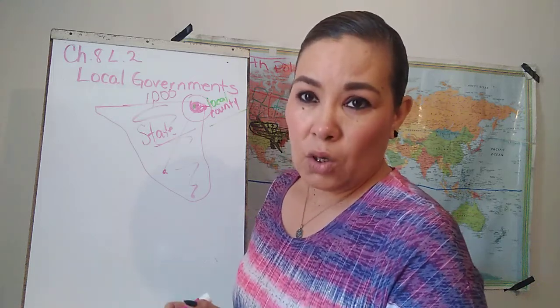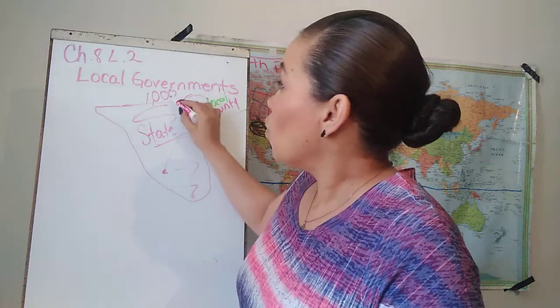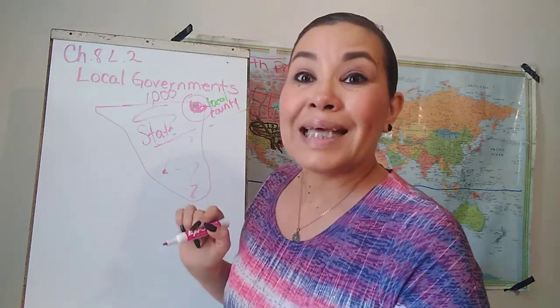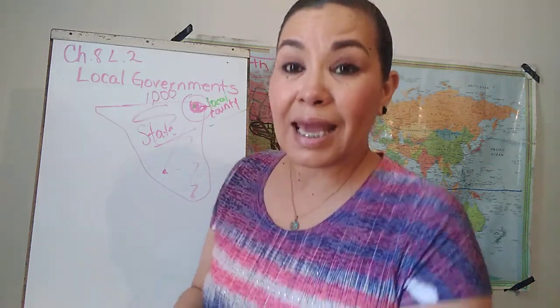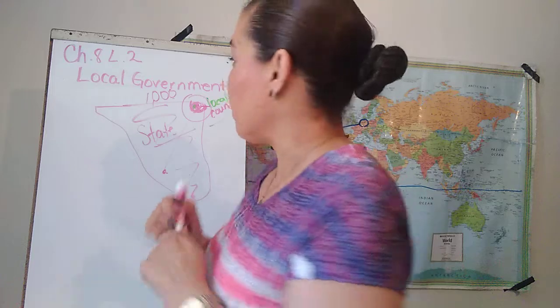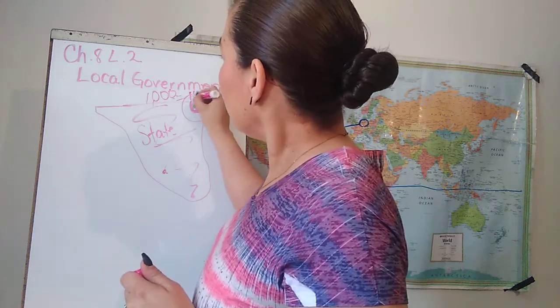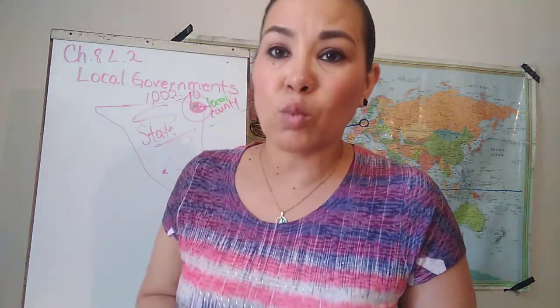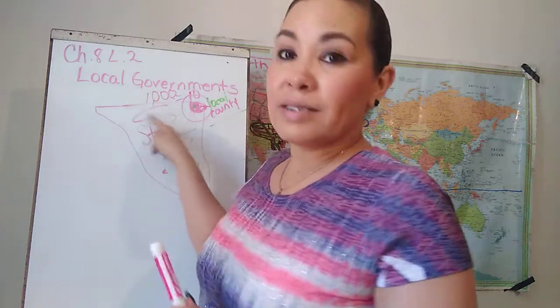So what we do, this 1,000 people get together into groups and they select 10 people. So 10 people will represent all the 1,000 people.